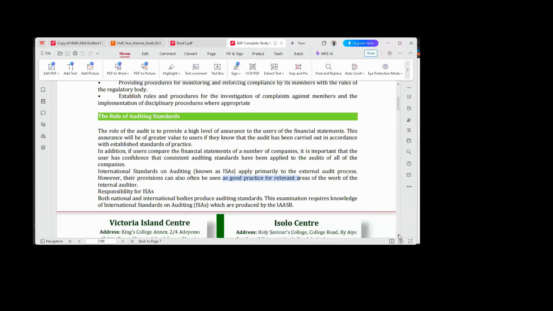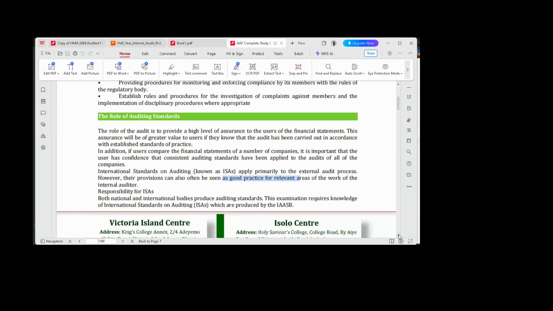it's not limited to only ISA. We have ISA, International Standard on Auditing. We have ISAE, International Standard on Assurance Engagement. We have ISRE, International Standard on Review Engagement. We have ISRS, International Standard on Related Services. We have ISQM, International Standard on Quality Management.